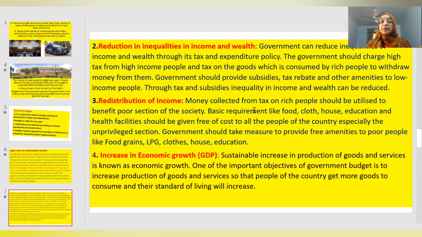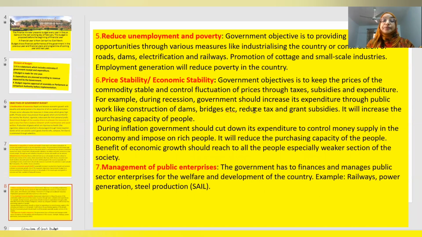Increase in economic growth. The GDP should increase. GDP means gross domestic product, and it should be a sustainable increase. And GDP will increase only when production of goods and services increases. So the government has one important objective, to increase the production of goods and services, so that more goods and services are produced, which means more goods will be consumed by the people and the standard of living will increase.